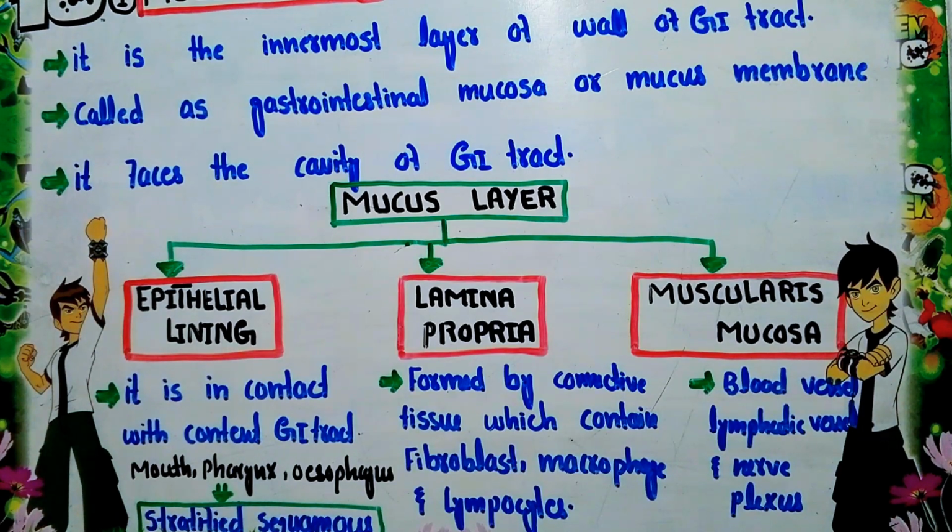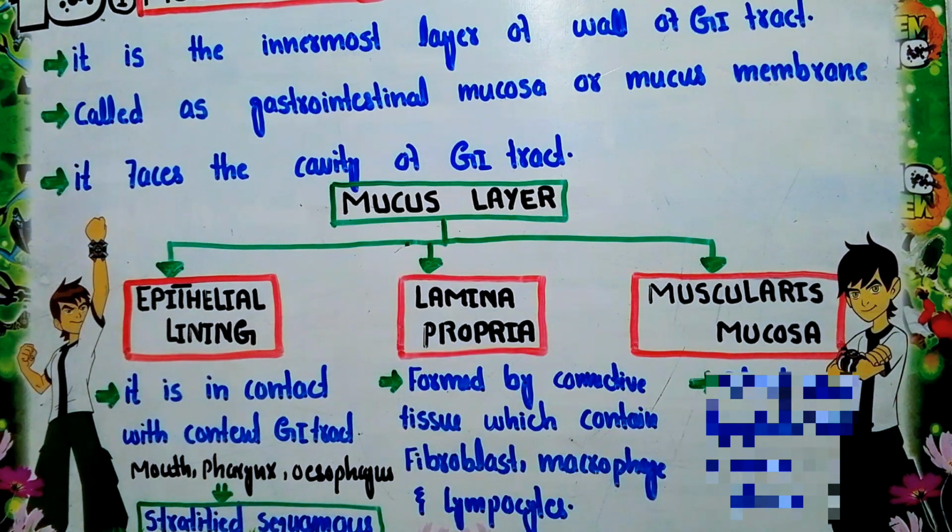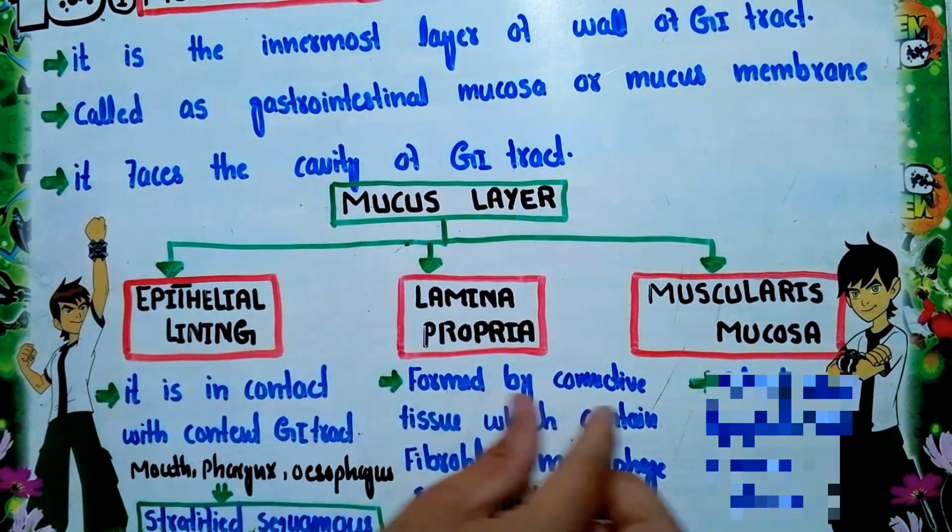This layer varies in different parts of the body. The mouth, pharynx, and esophagus contain stratified squamous epithelial cells, while the epithelial cells found in the stomach, small intestine, and large intestine are columnar epithelial cells. Now on the outer side of this epithelial lining, the lamina propria is present. This layer is formed by connective tissue.